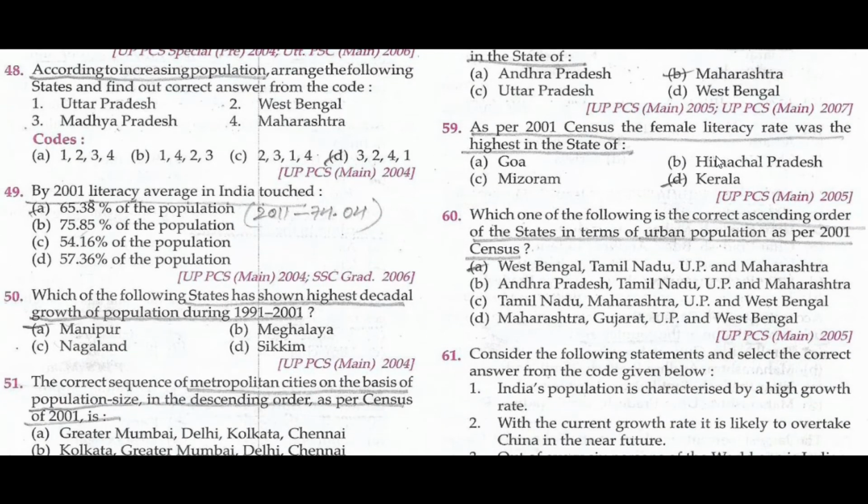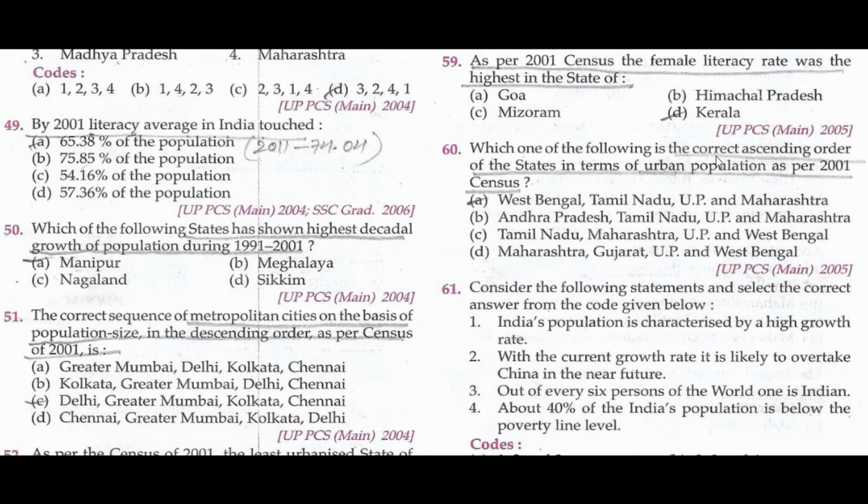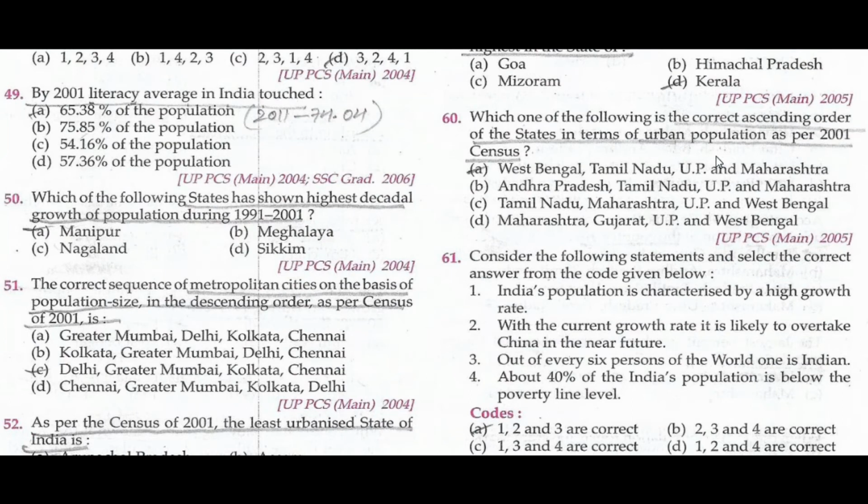Arrange the following states according to increasing population and find the correct answer. Madhya Pradesh, West Bengal, Maharashtra, Uttar Pradesh. By 2001, the literacy average in India touched 65.38% of the total population. In 2011 it was 74.04.